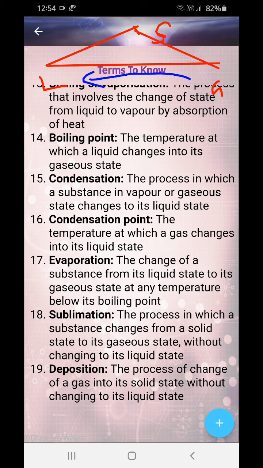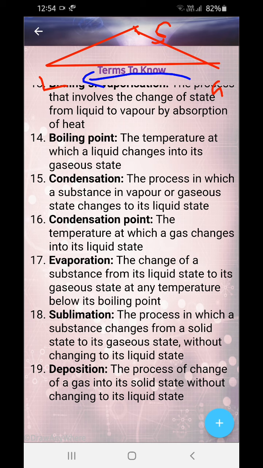So we can mark over here condensation, and obviously by cooling. Now evaporation I am coming to later on. Now let's complete condensation point. The temperature at which gas changes into liquid state is known as condensation point. I have already taught you how to find the melting point, boiling point and all that. When you see it's heating but the temperature is not changing, then you will guess that yes, it's the boiling point or condensation, whatever change of state is taking place.